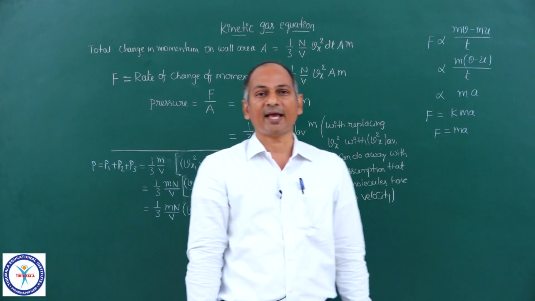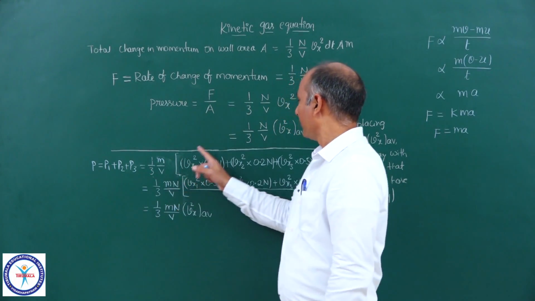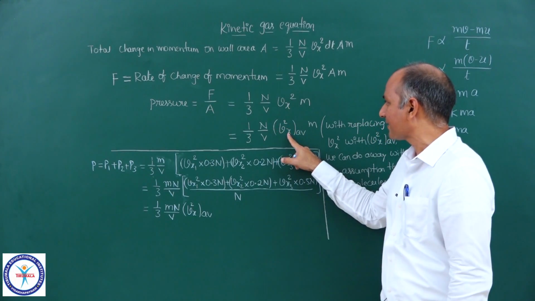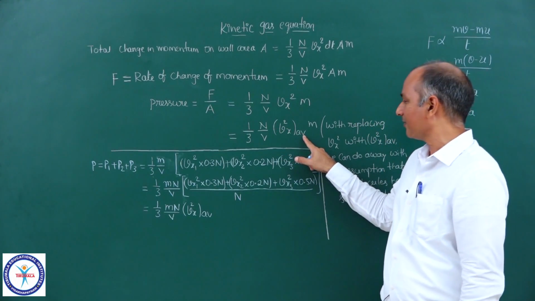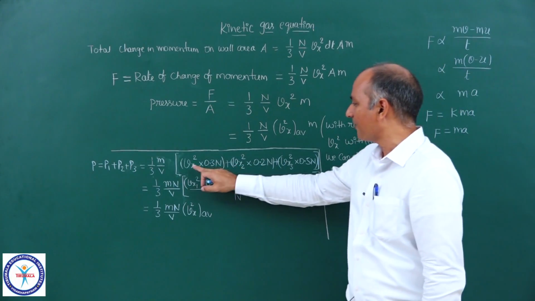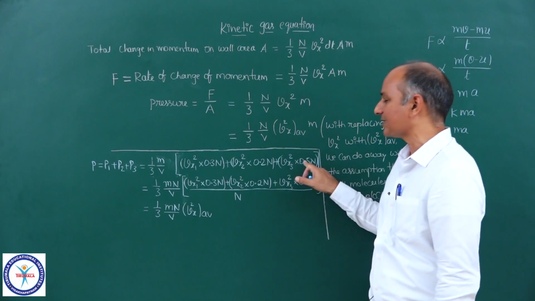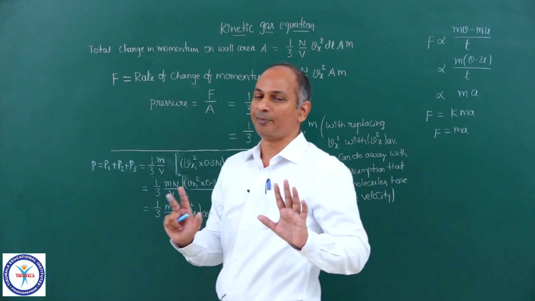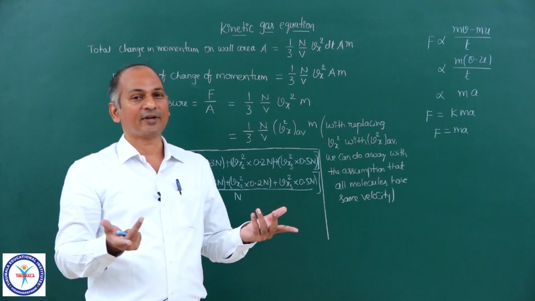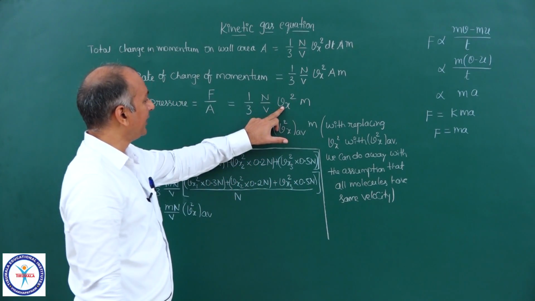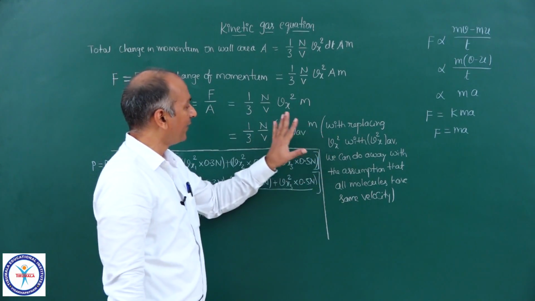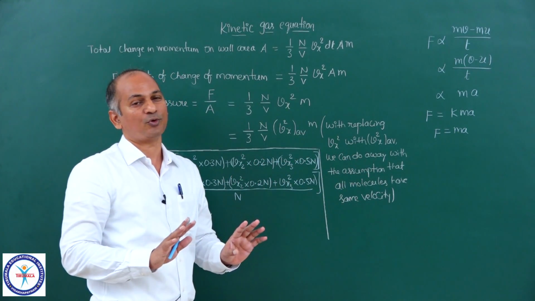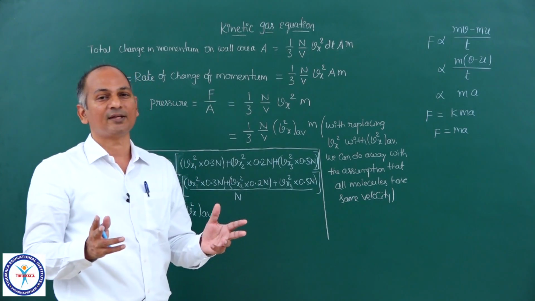V square x average. So if you replace this Vx square with Vx square average, then that assumption can be removed. You see, I have taken different velocities. Here I have taken 3 categories. You can take 30 categories, you can take 300 categories, no matter. It does not make any difference. So ultimately, this can be replaced with this property, and when you do that, then we don't require that assumption anymore, that all molecules are having same velocity.